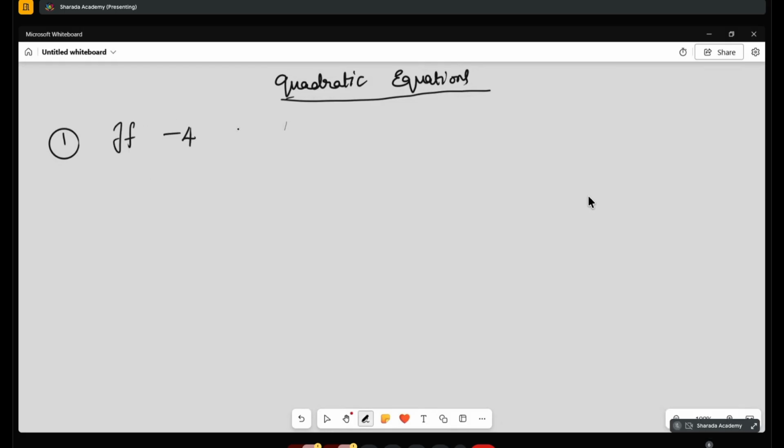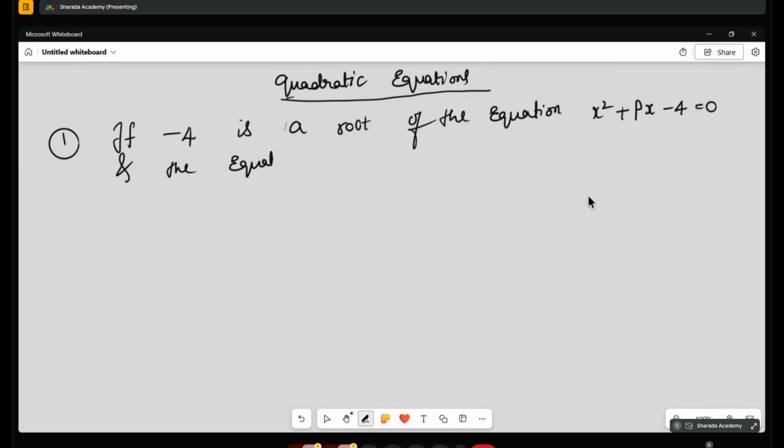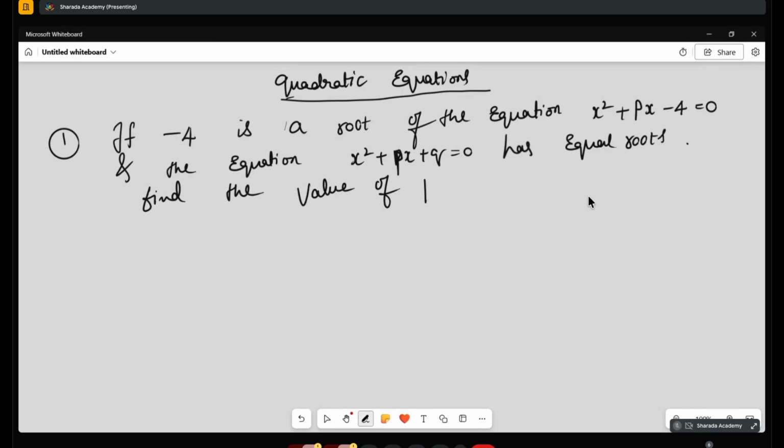If minus 4 is the root of the equation x square plus px minus 4 is equal to 0, and the equation x square plus px plus q is equal to 0 has equal roots. Find the value of P and Q.